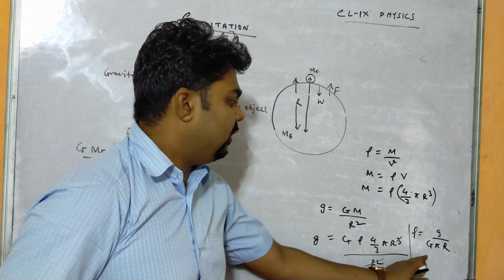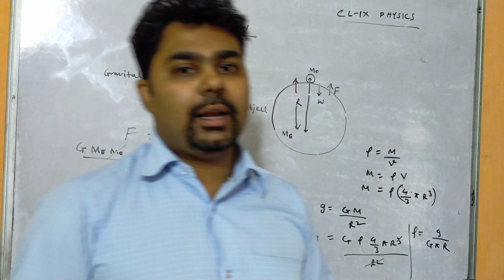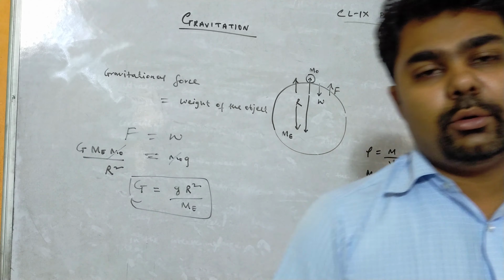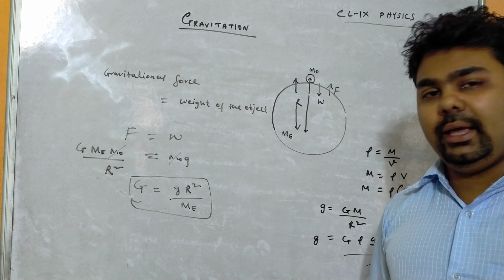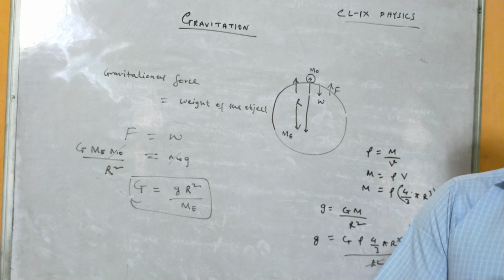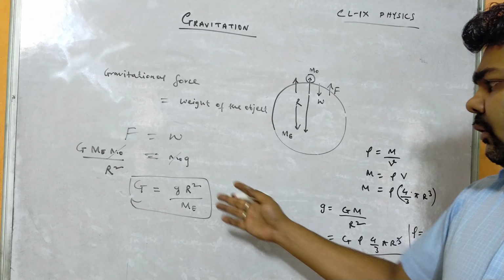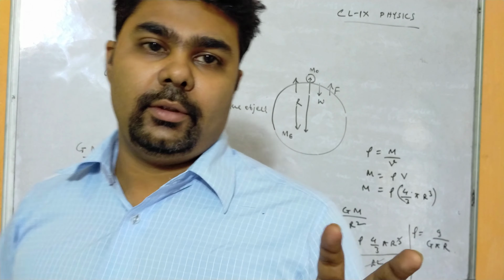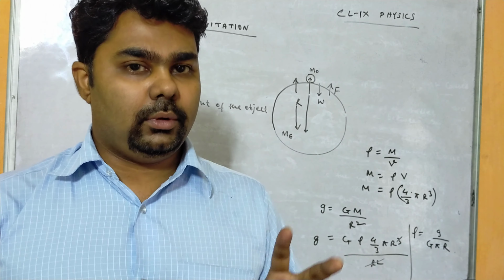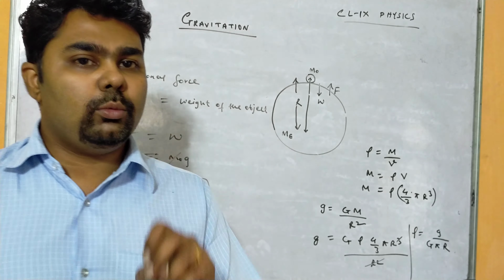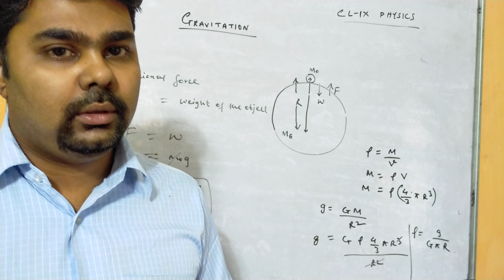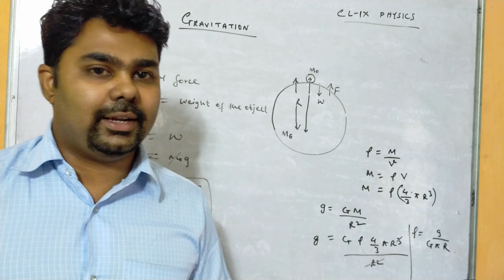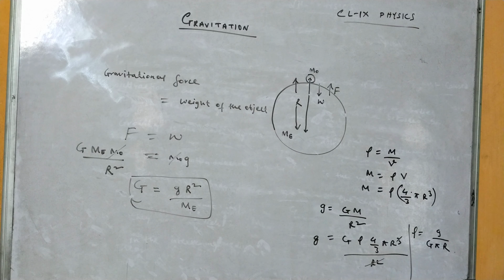But the main relation we have to remember is the relation between small g and capital G. So what is the relation between gravitational constant and gravity? That is capital G equals small g r square by M e. And what is capital G? Capital G is called the gravitational constant, whereas small g is the acceleration due to gravity. And out of two bodies in Newton's law of gravitation, if one of the bodies is earth, then we consider the force to be gravity. So all these things you need to keep in mind.